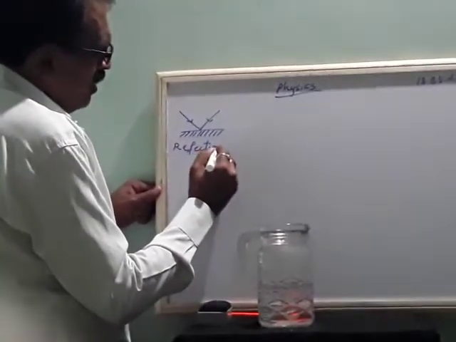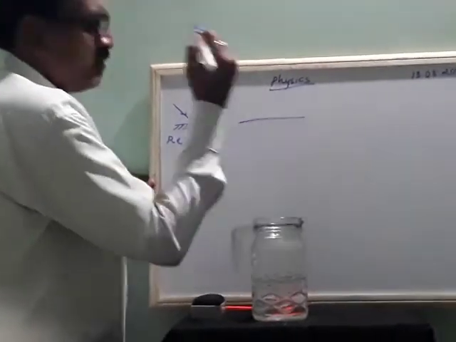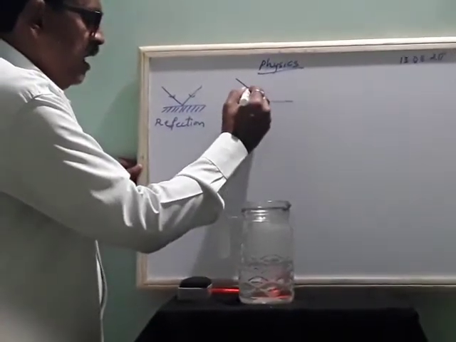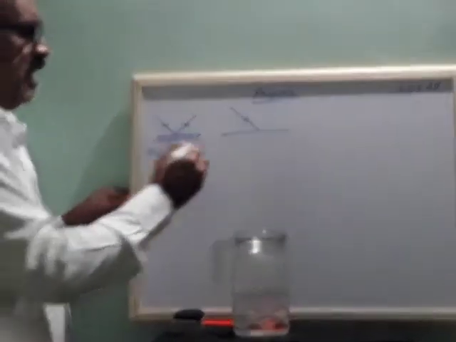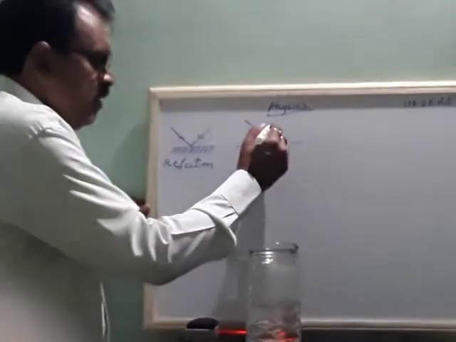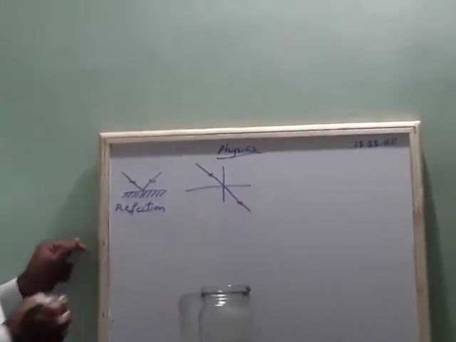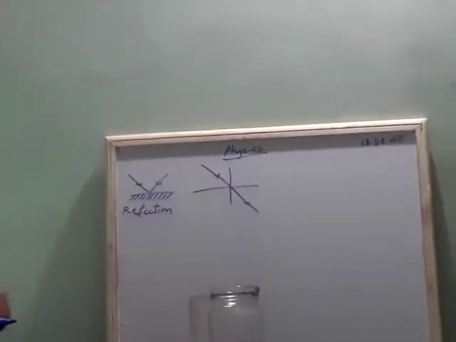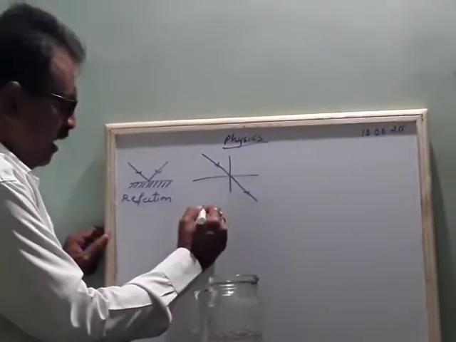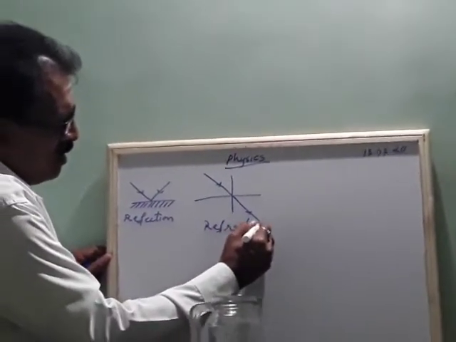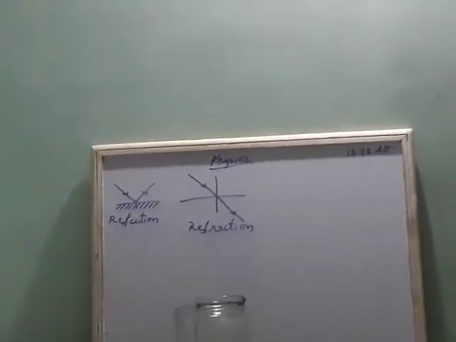Suppose you take one plane glass and pass a ray of light here. It will pass through this like this. It will not move back, because this is a plane glass, not a mirror. So this is called refraction.